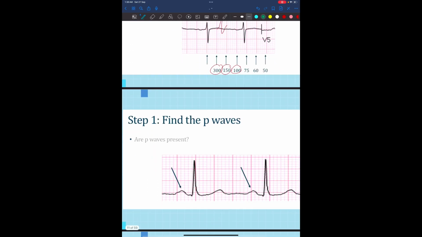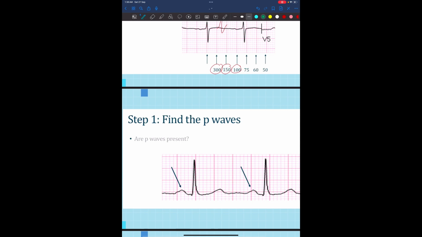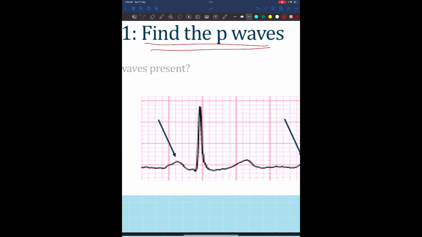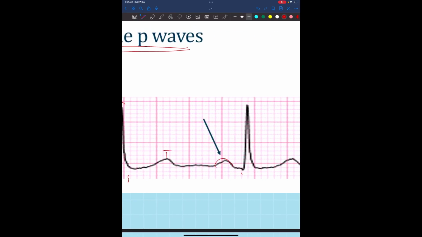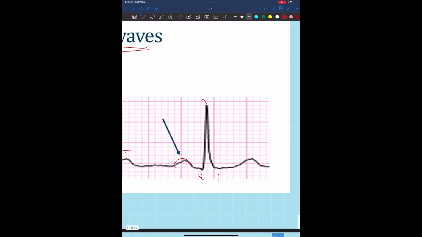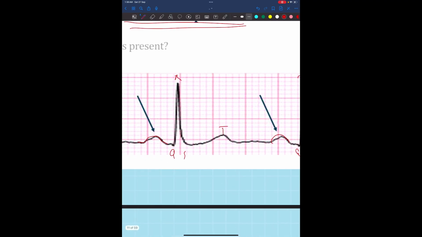So for interpretation of the ECG, we need to start with some steps, which is finding the P wave. The first step is to find the P wave in the ECG itself. So here is a P wave. This is a P wave. Here is a QRS complex. Here is a T wave. Here is another P wave, a QRS, and a T wave. So the P wave is present.